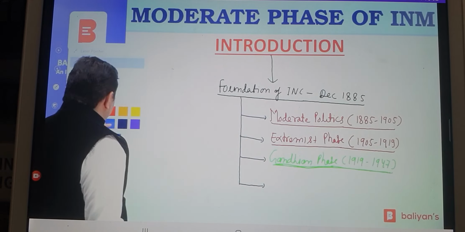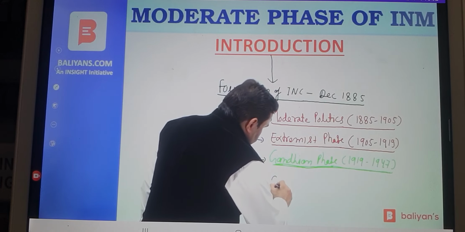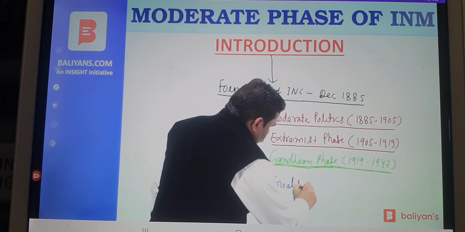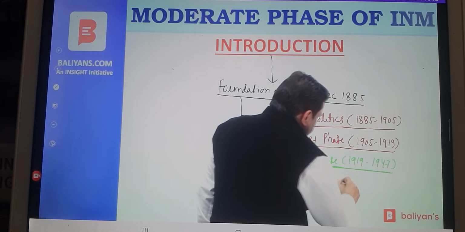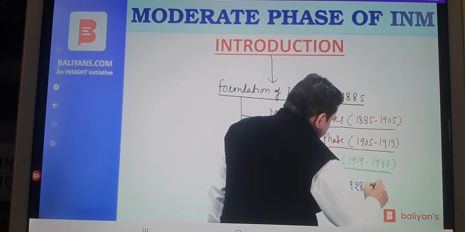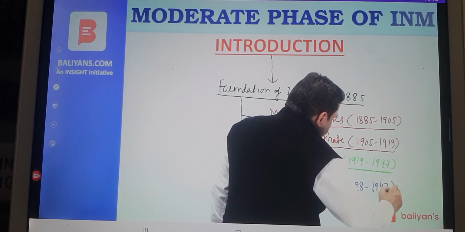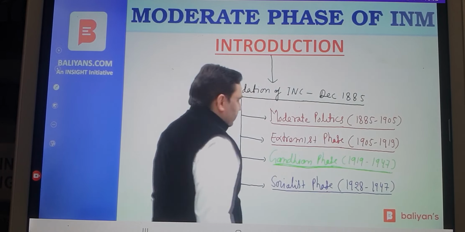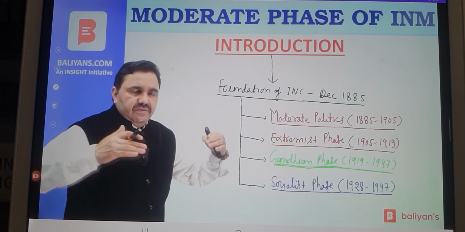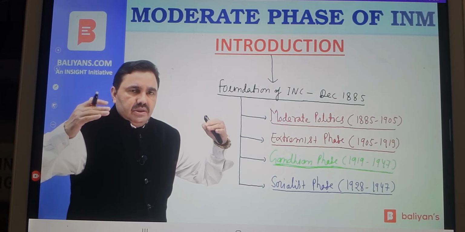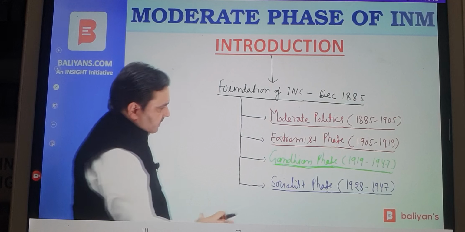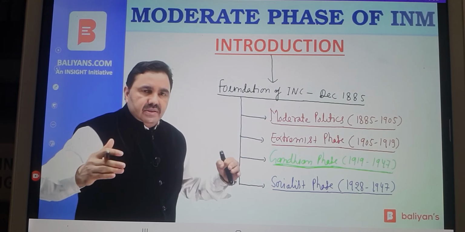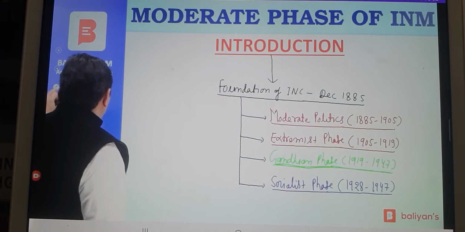Gandhian phase was followed by socialist phase. In fact, Gandhian phase and the socialist phase were concurrent for a long period of time. Socialism became a dominant phenomenon in around 1928. So from 1928 around to 1947 was the period of socialist phase. So all these phases we'll see one by one. In today's class, moderate phase and extremist phase will be covered here. And later on in other classes we'll move to Gandhian phase, socialist phase of national struggle.